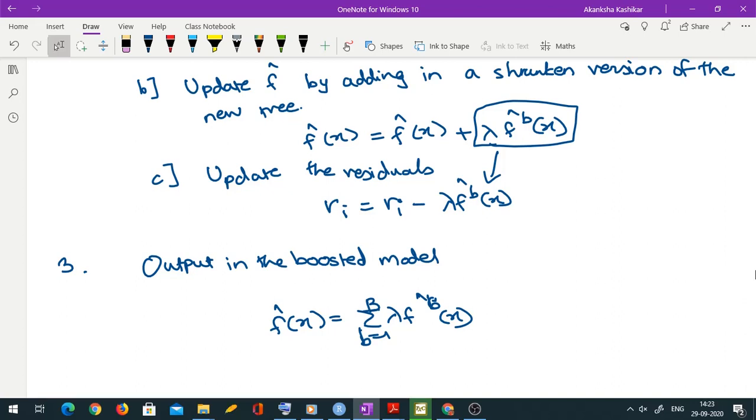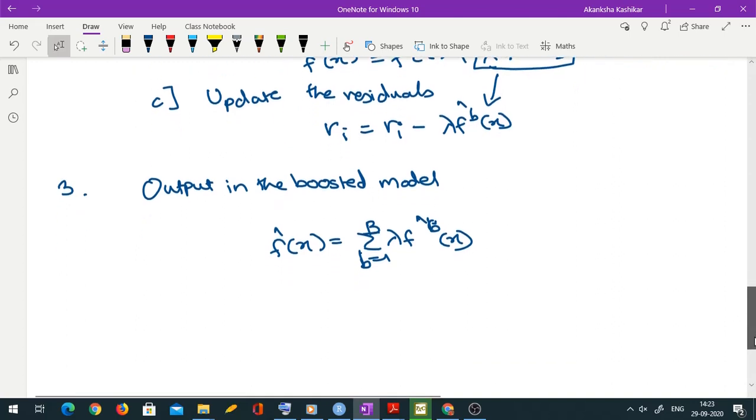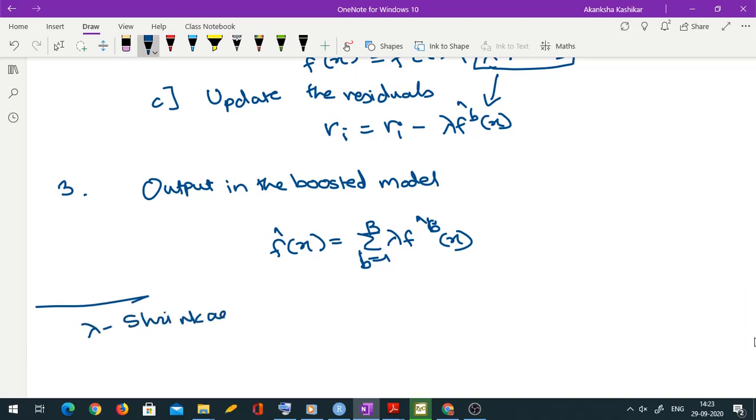Okay. Now what is lambda? So we are saying it's kind of shrinking. So lambda is known as shrinkage parameter. Now first of all, why is it known as shrinkage parameter? Because it is always going to be less than 1. Basically it is always going to be between 0 and 1. It's going to be positive and less than 1.